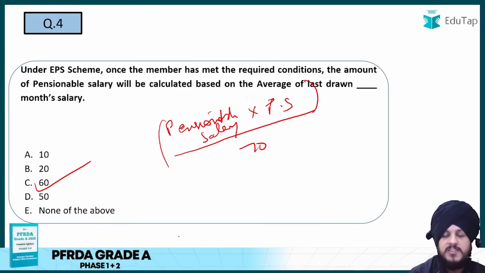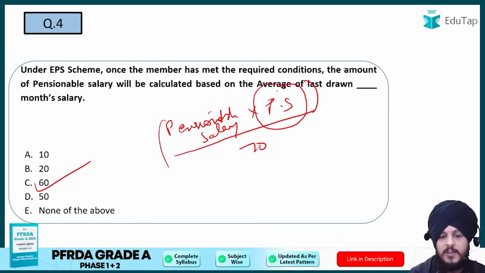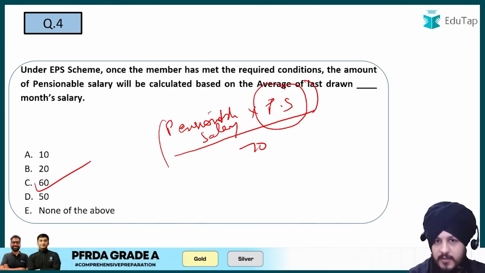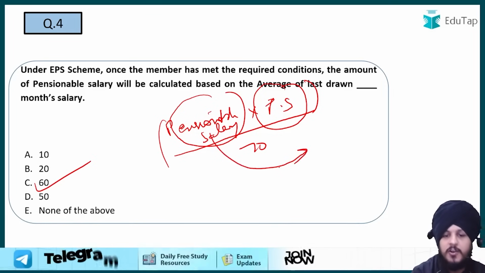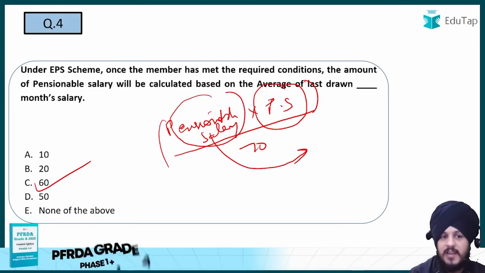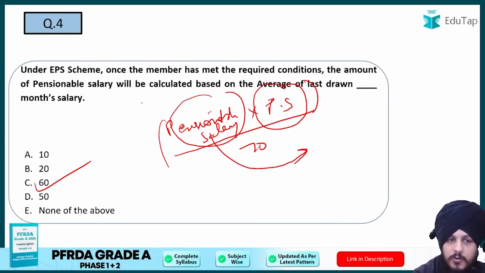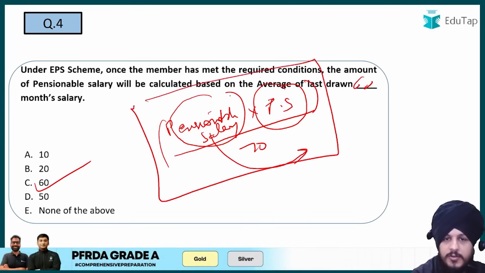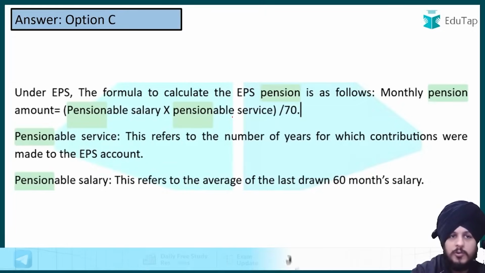Now if you talk about pensionable service out of this formula, pensionable service means the number of years for which you had made contributions to the EPS account as a part of service, right? And if you talk about pensionable salary, this refers to the average of the last drawn 60 months salary, right? And this is something that has been asked in the question, that it is based on the average of last drawn dash month of salary. So the answer is going to be 60. So फॉर्मूले की आपको थोड़ी क्लैरिटी होनी चाहिए और पेंशनेबल सैलरी और पेंशनेबल सर्विस के बारे में पता होना चाहिए, राइट? Now let us move on to question number 5.